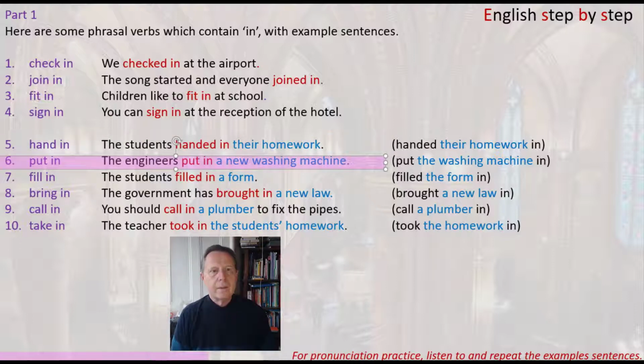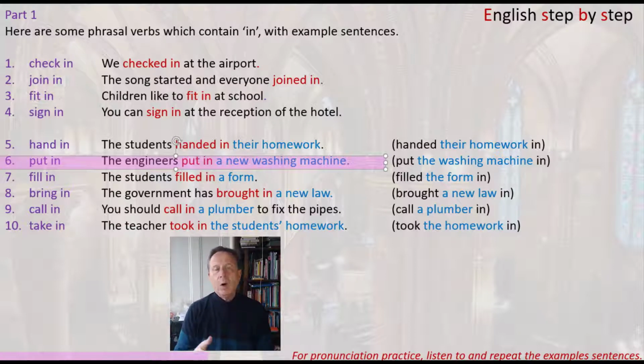Number 6, put in, is an example of a phrasal verb which has more than one meaning. In this exercise, we'll look at the meaning in this example sentence. The engineers put in a new washing machine. Now, another word instead of put in could be installed or placed in the kitchen. They put in a new washing machine, they installed a new washing machine.